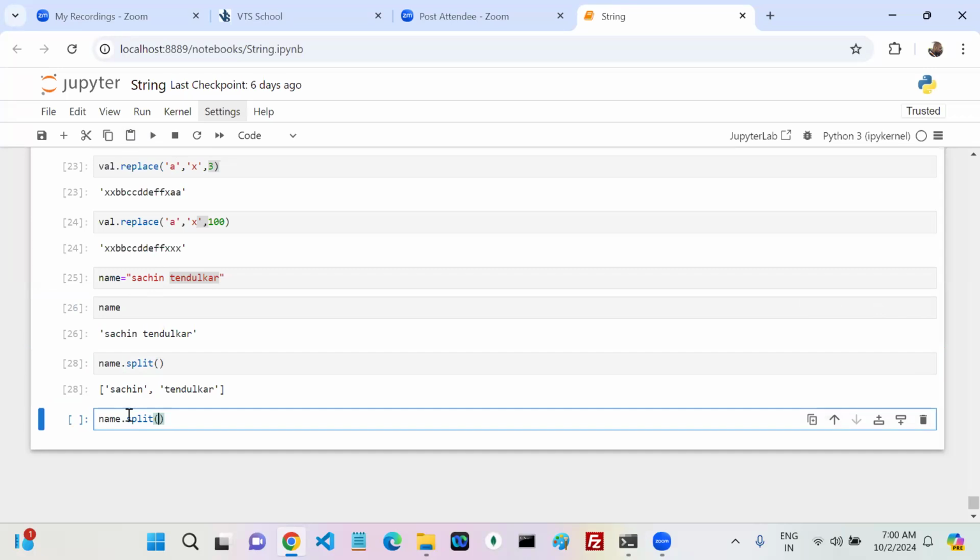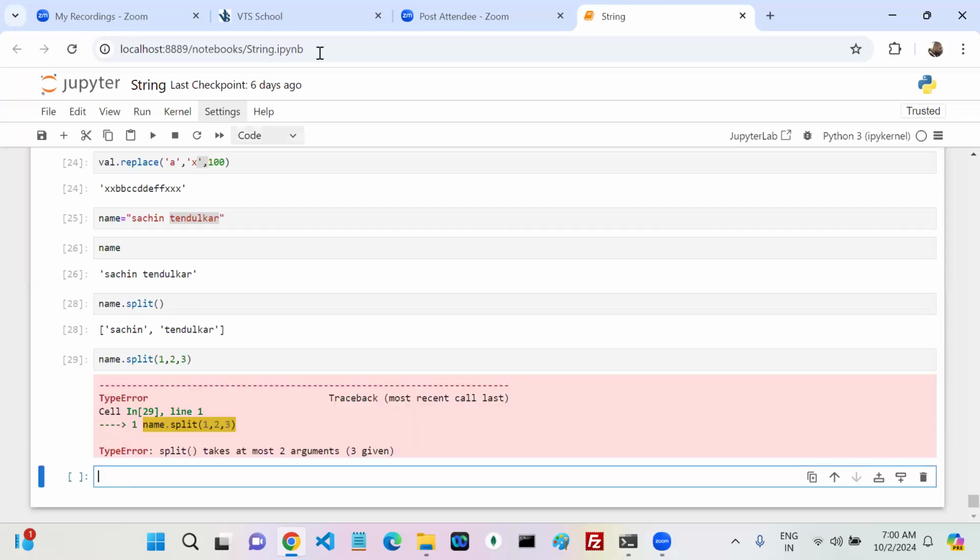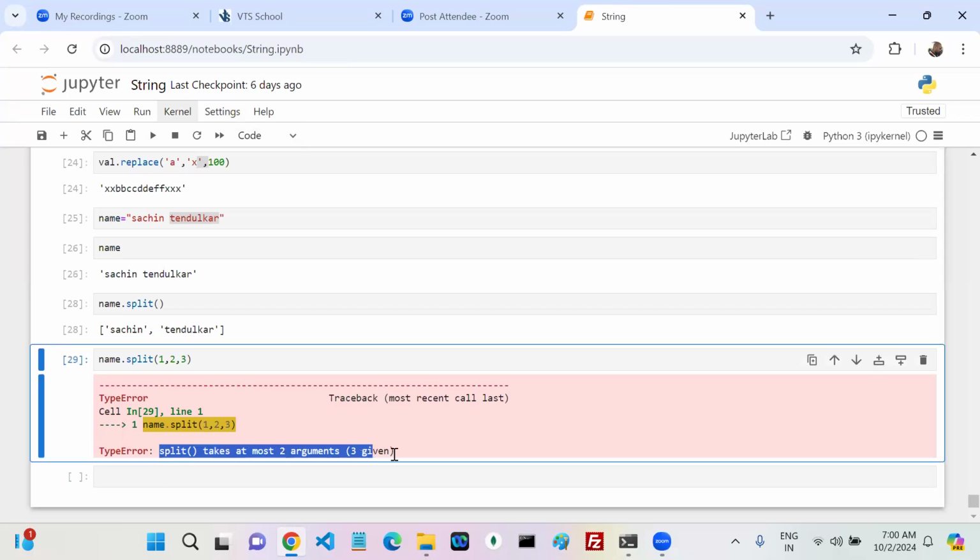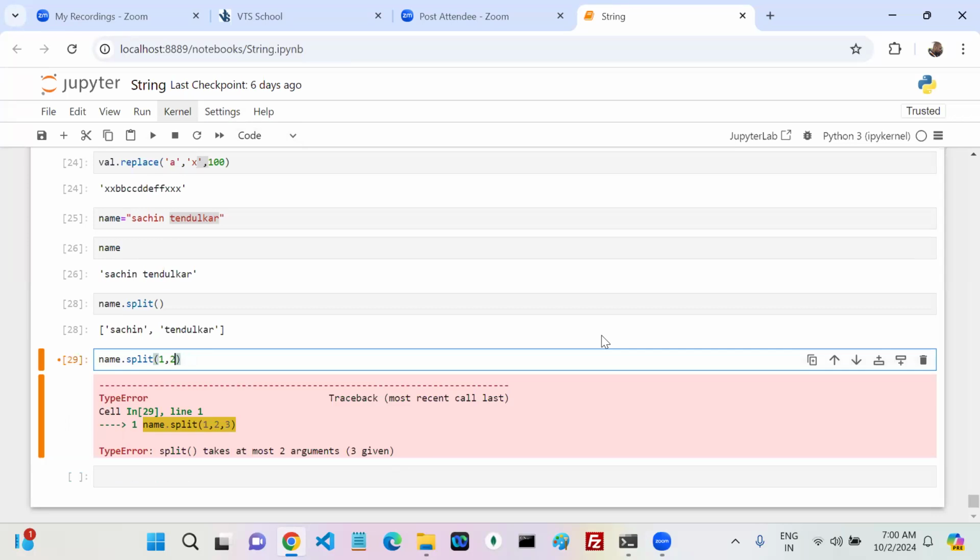Okay, if you don't know, how can we come to know what kind of argument types it accepts? First you can write randomly 1, 2, 3 like this. If you come here, split takes at most two arguments, it says. At most two arguments or not? Yes or no?